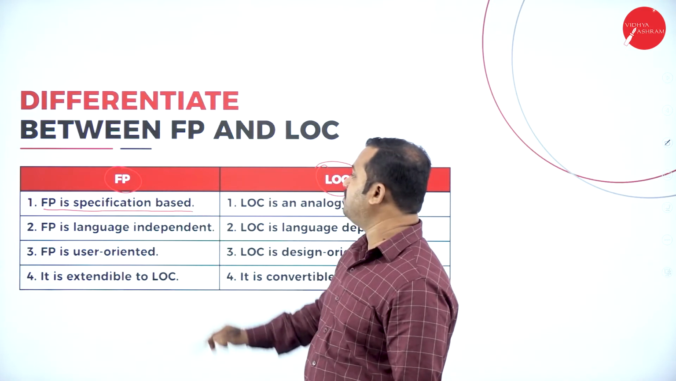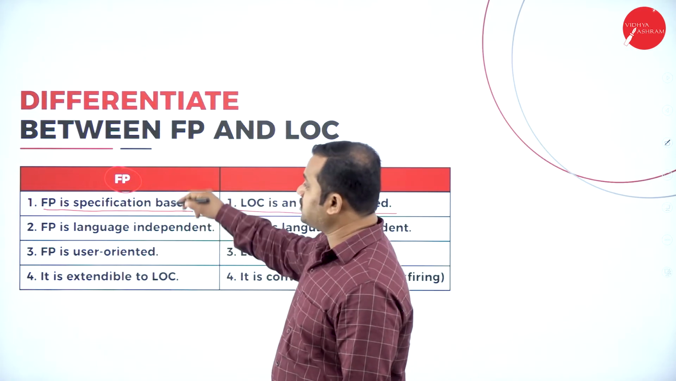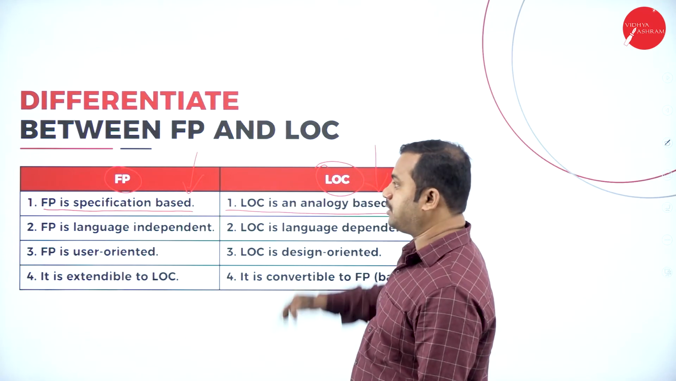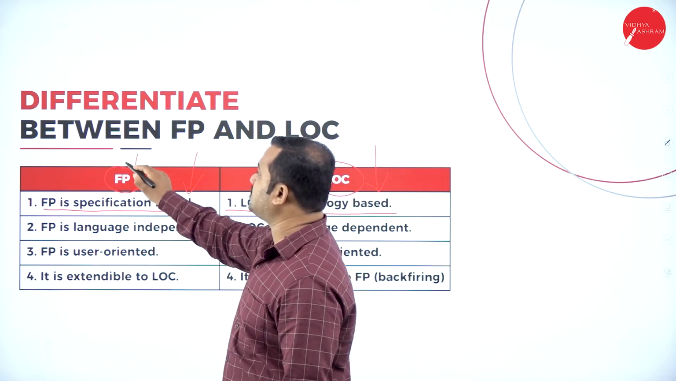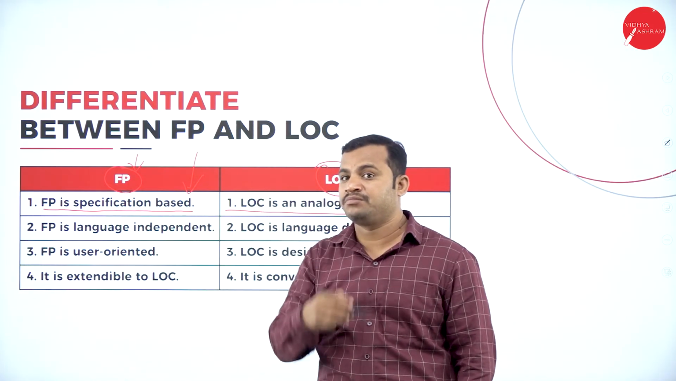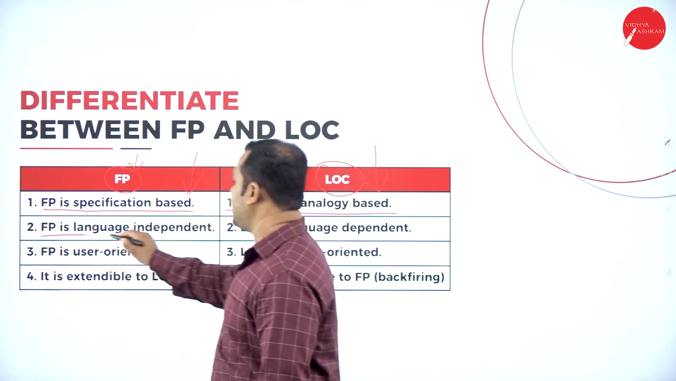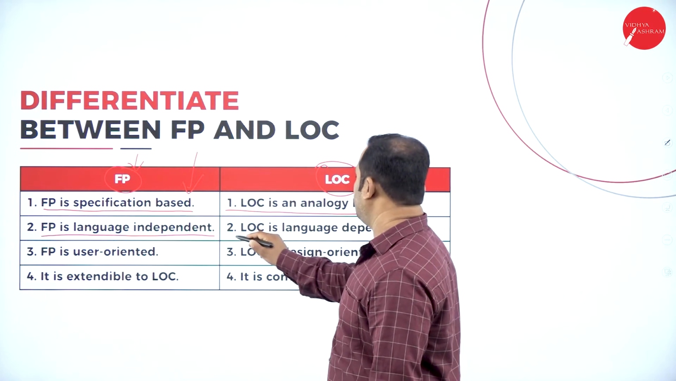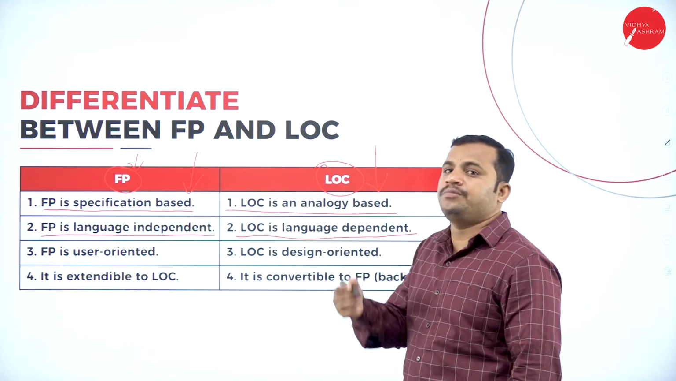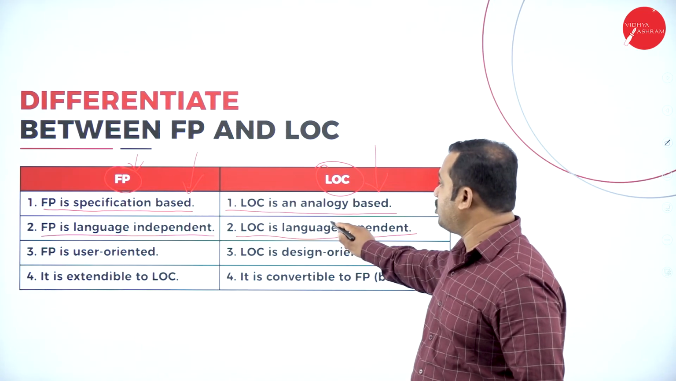Function point is specification based. Lines of code is analogy based. This is specified by the client. This is specified by the programmer. So the function point analysis is also analyzed by the manager, which includes both client information as well as the technical documentation. Function point is language independent. LOC is language dependent. It can be converted from one language to another, of course, but it is dependent on language.